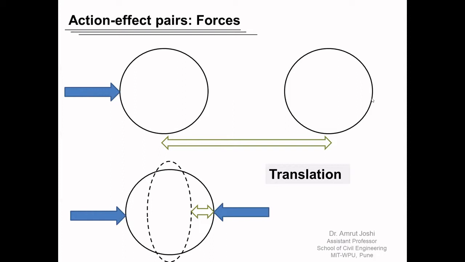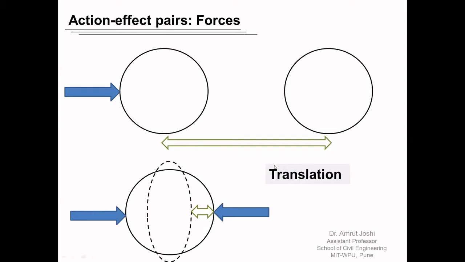So as long as the translation is not associated with a relative change in the distance between any two randomly picked points on the body, we call that translation rigid body translation. All molecules on this body translate by the same amount, and therefore between any randomly picked pair of molecules, there is not going to be any change in the distance.